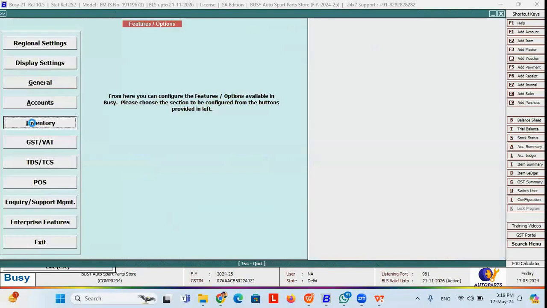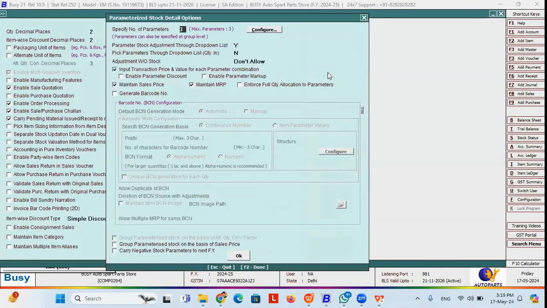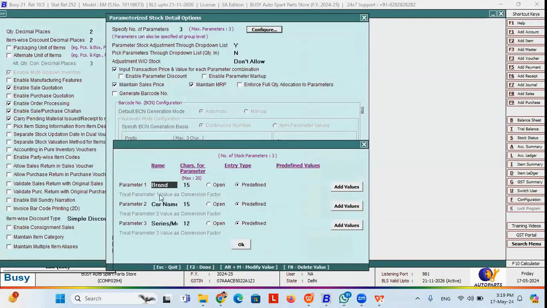You can get this inventory feature called parameterized detail from the configuration button. You can enable these options called brand, car name, series, model, and you can predefine them. You can create your own brand names.